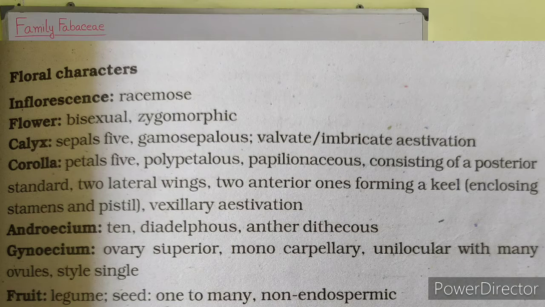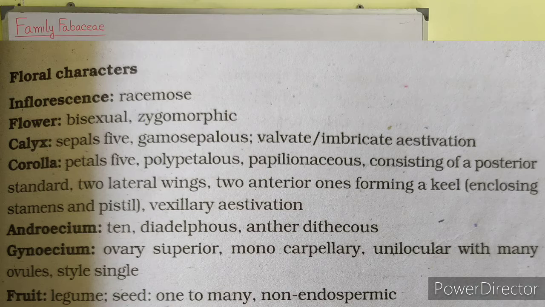Next we will learn about the floral characters of the family Fabaceae. Floral characters include its inflorescence, which is racemose.